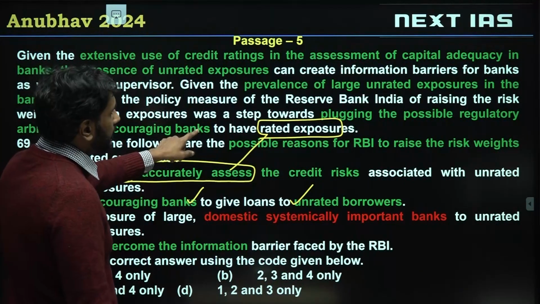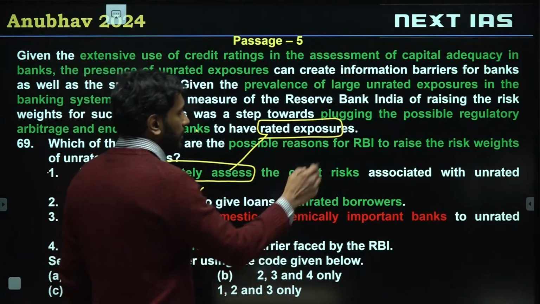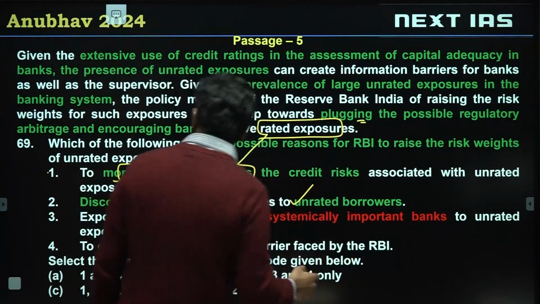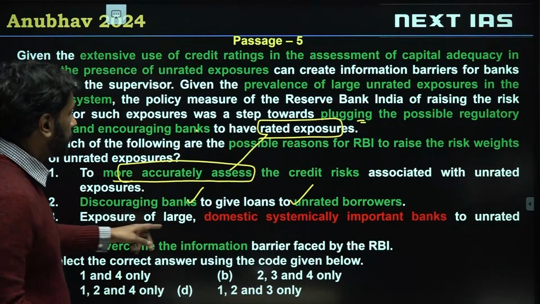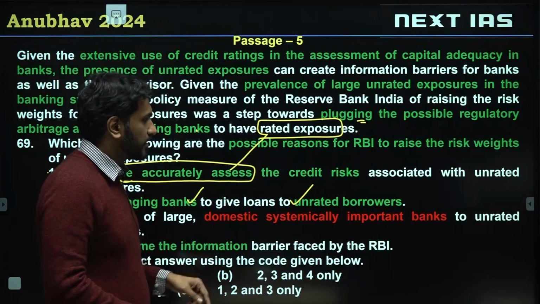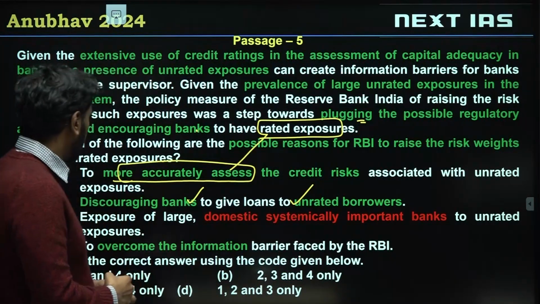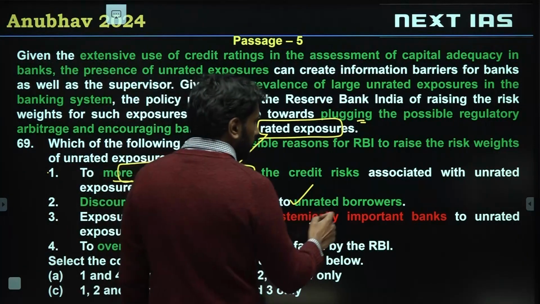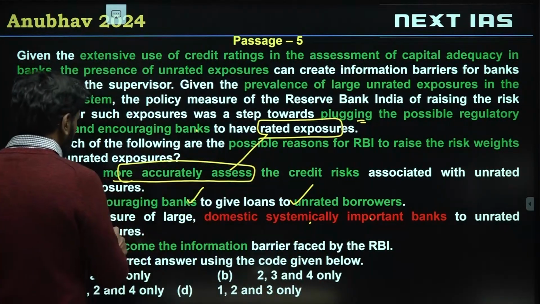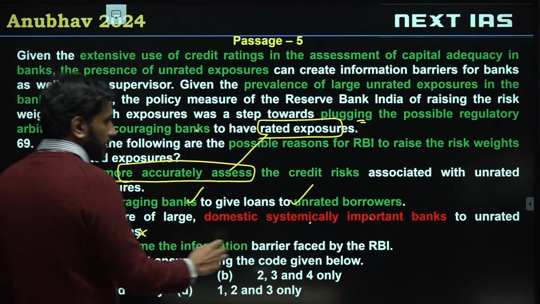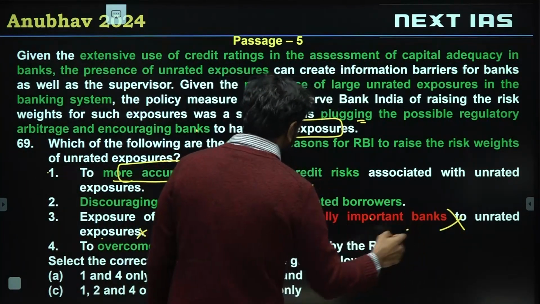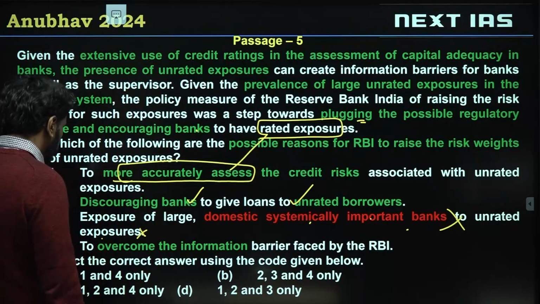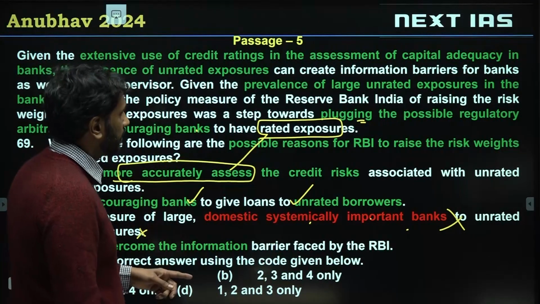In the passage, they are just saying RBI is plugging the gap. So this is what RBI will pursue. Option 3 says exposure of large domestic systematically important banks to unrated exposures. So domestic banks being exposed to unrated exposures is the opposite, right? To unrated exposures. All of this is invalid. 3 is invalid. 4, to overcome the information barrier.